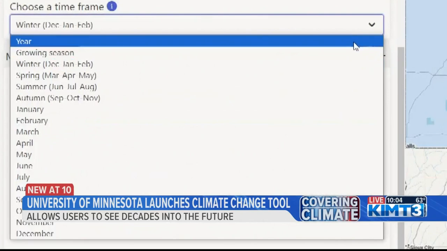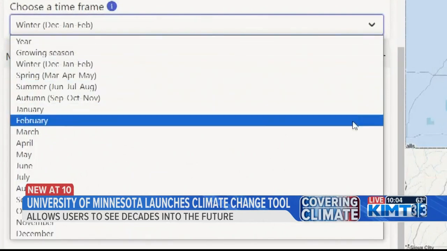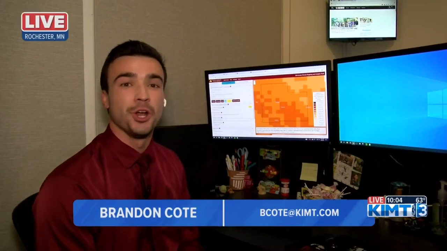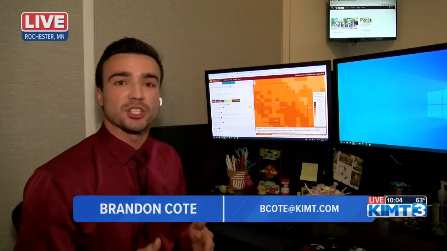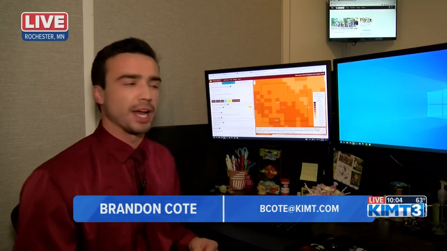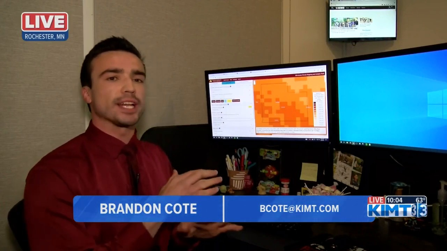MCAP says it is a way for everyone to learn how they can individually fight climate change. Even if we were to stop emitting greenhouse gases today, the Earth would still continue to warm for some time. And so we need to prepare for those changes. And what this tool does is help people know what to expect at a local scale, which allows them to make decisions at a local scale that allow them to better adapt to these changes. Clark also says farmers can look into soil moisture as well.